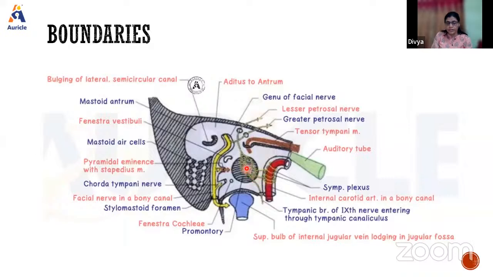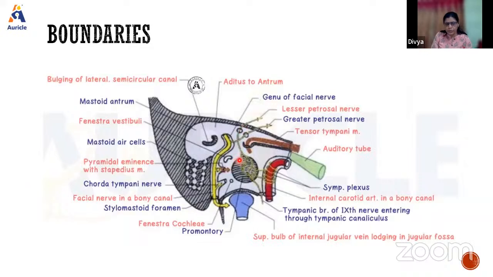On the promontory, the tympanic branch of the glossopharyngeal nerve and the sympathetic nerves present around the carotid canal all form a plexus, which is known as the tympanic plexus. From this tympanic plexus comes the lesser petrosal nerve, which will pierce through the roof and go to the otic ganglion.